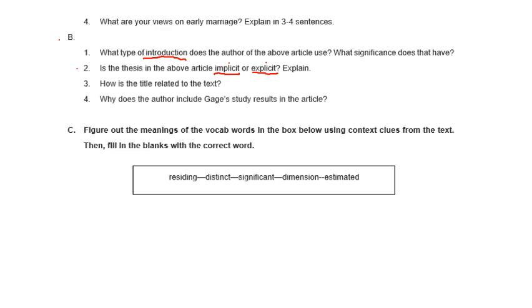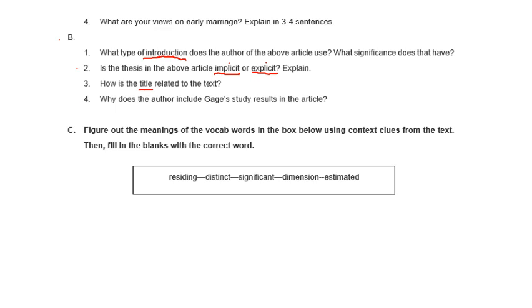How is the title related to the text? We answered this question so many times, on every single article and worksheet we worked on this year. Remember the title, and it's written in your worksheet, the title is a condensed summary of the main idea of the article or the text. When you answer this, you need to write those words. The title is a condensed summary of the main idea of the text, which talks about blah, blah, blah. You need to tell me what it talks about, or else the answer would be incomplete.